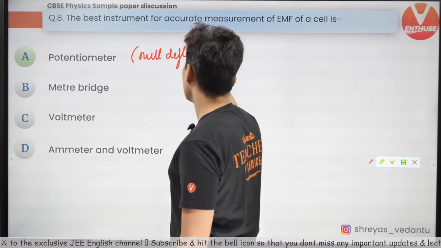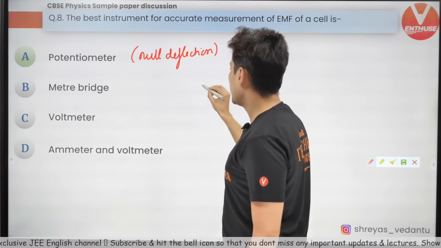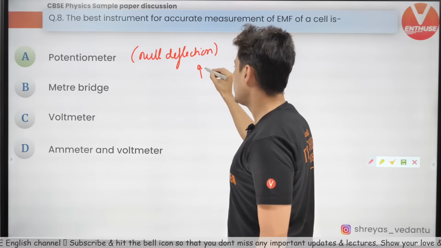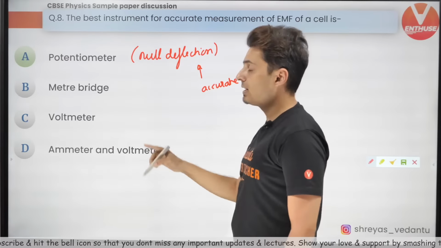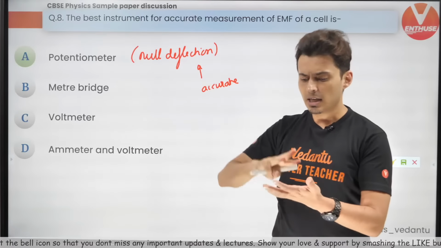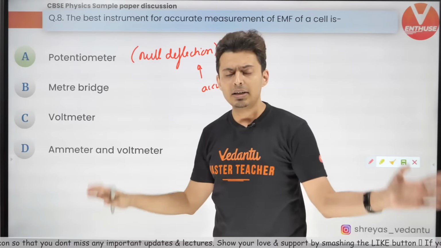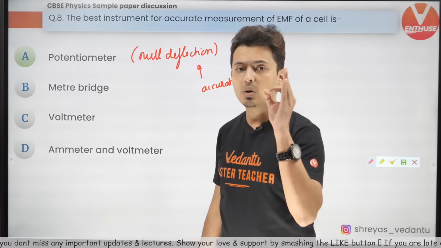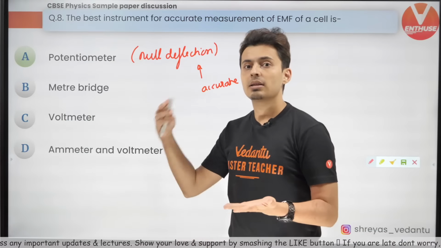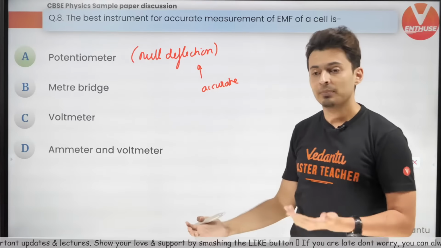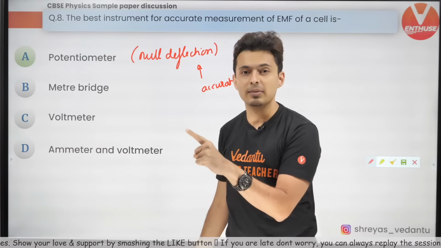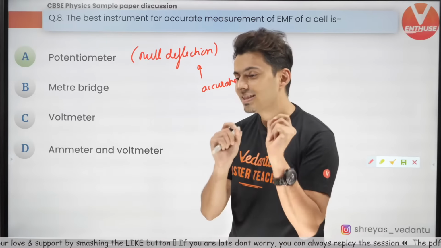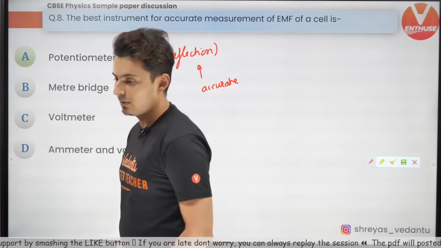Now remember this always in physics. All methods which involve null deflection are very, very accurate. So it doesn't matter whether it is for EMF, current, temperature, any kind of experiment. Every time you have a null deflection method, they are more accurate than those experiments which involve some calculation via some reading, where you have to note down some numbers. That will be more inaccurate.